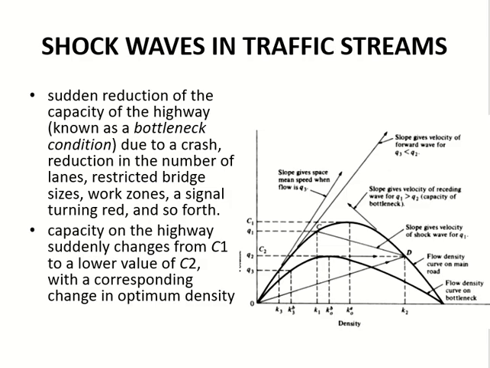Now there is a segment B which has low capacity. After segment B, there is another segment C, which is back to normal capacity. So there is segment A, then B, then C. So this one has C1, which is more than C2. And this one again has C1. So back to the first curve.